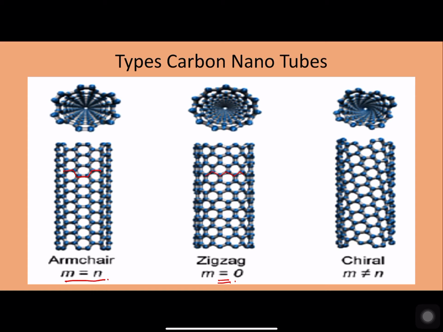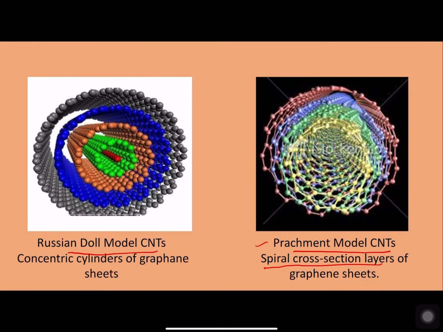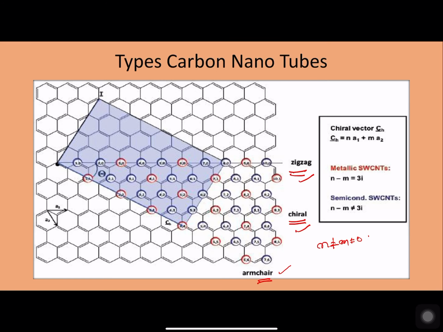Whereas here we have what is called chirality, that is, the vector is rotated in some other way where m is not equal to n, and in such a case the nanotubes that are formed are called chiral nanotubes. So these are the different classifications of carbon nanotubes.